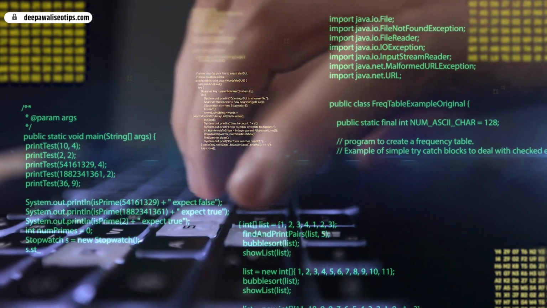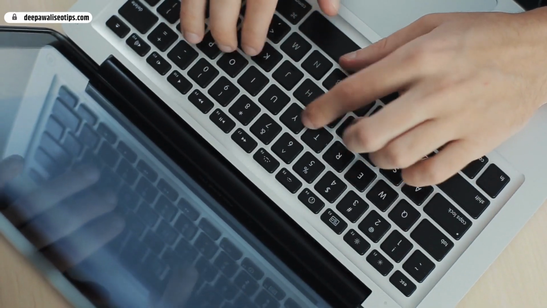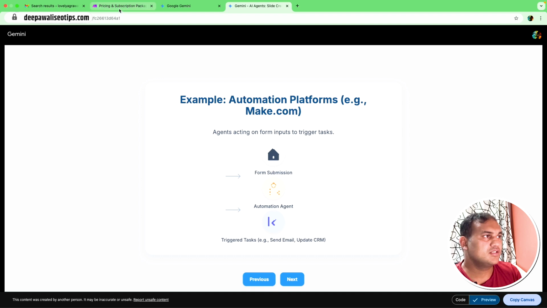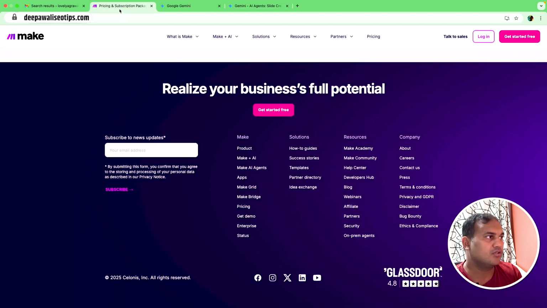So today I will be showing you how you can create a simple workflow where if someone fills a Google form, so you might have a website, you might have a course selling business, you have your own task where you capture the data. Once that data is captured in Google Sheet, that response can be done automatically through make.com. So let's jump on to this make.com website.